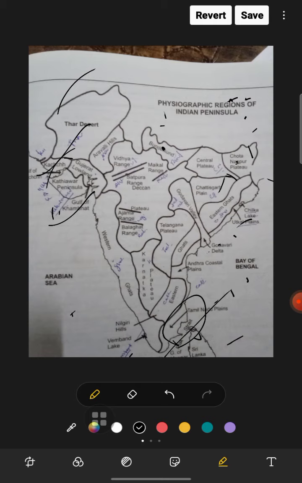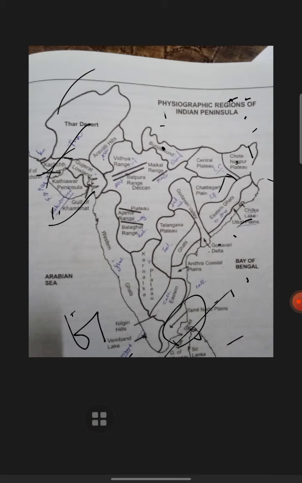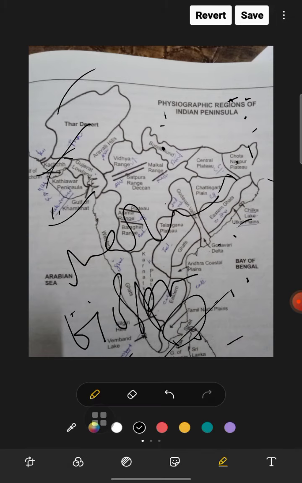It is a marine biosphere reserve. It is Asia's first marine biosphere reserve, located in this area.